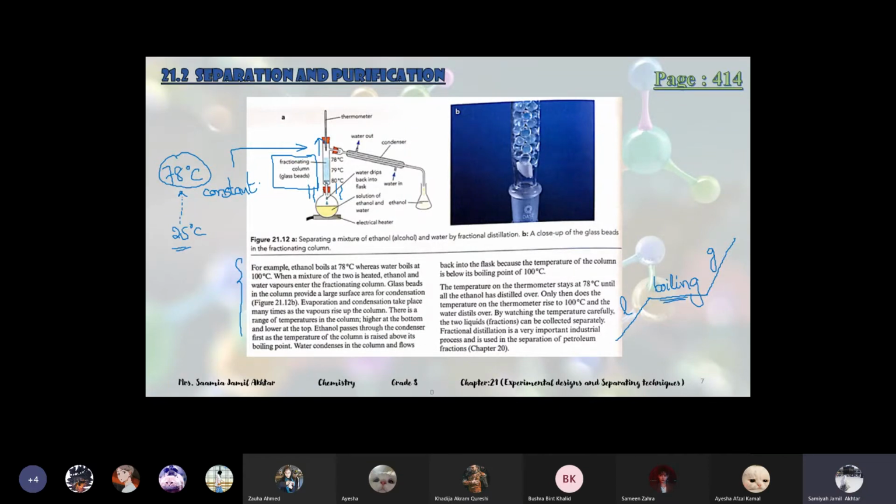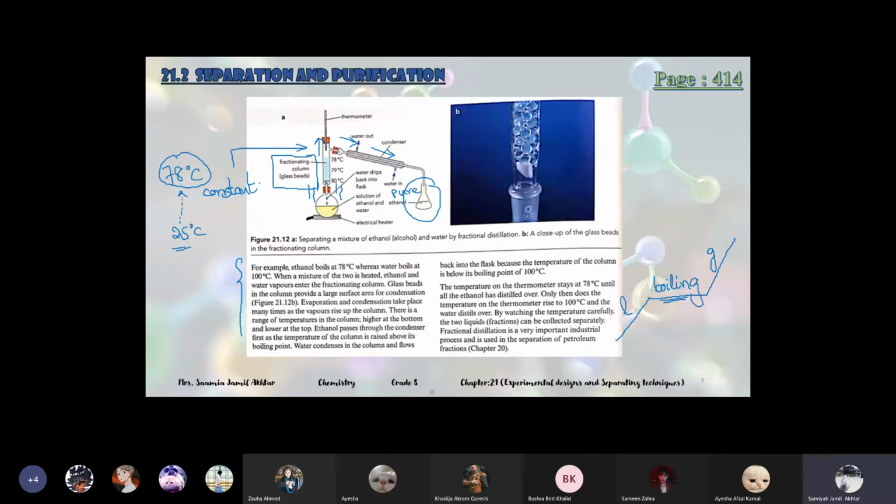Like, we will obtain a straight line. So similarly, the temperature will stop at 78 even if we are heating it, until the whole ethanol evaporates. So ethanol will evaporate and go into the condenser. Inside the condenser, ethanol vapors will turn into liquid ethanol, and it will be collected in the receiving flask. So we will get pure ethanol at 78 degrees Celsius.